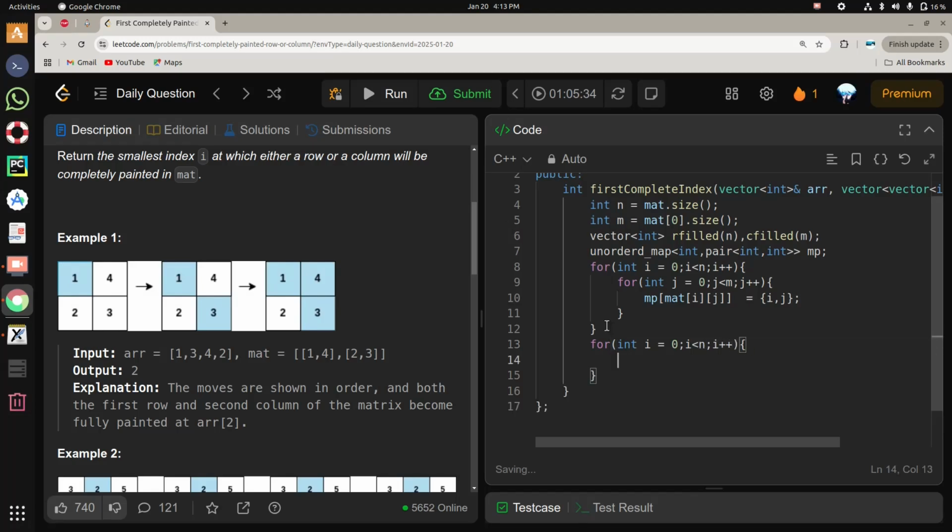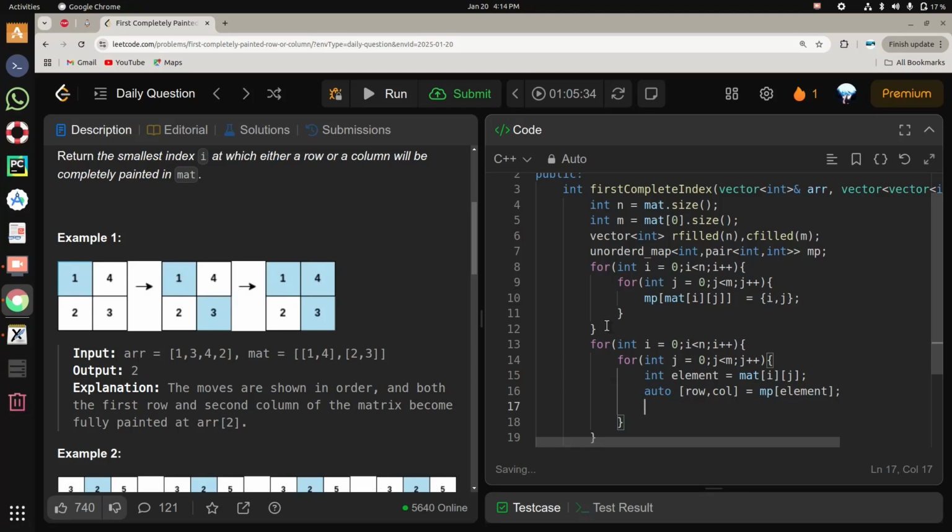i plus plus, and for j, it's j less than m, j plus plus, and let's say the element is equal to mat of i comma j, and we'll find the row comma column via mp of element, right?